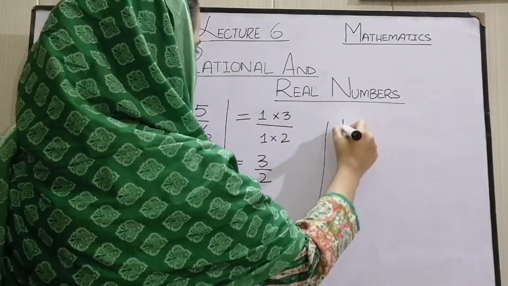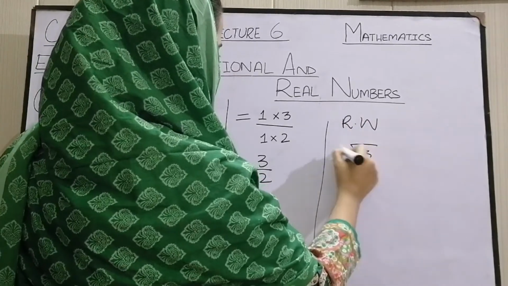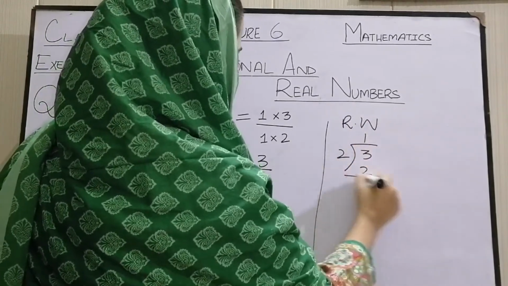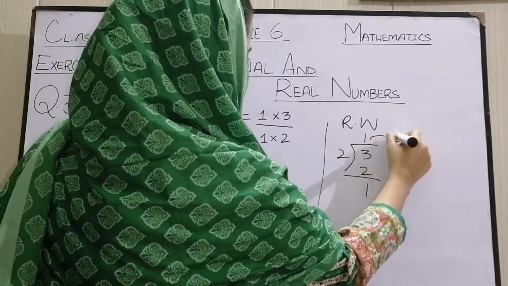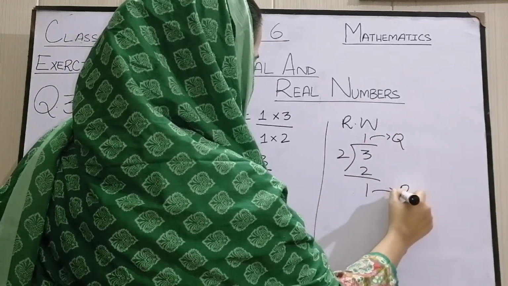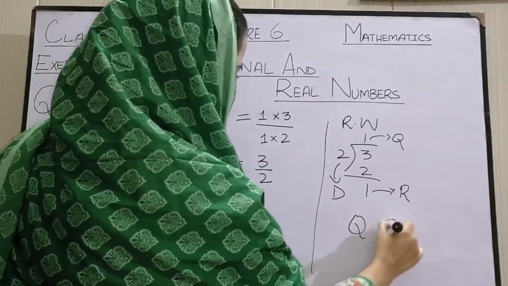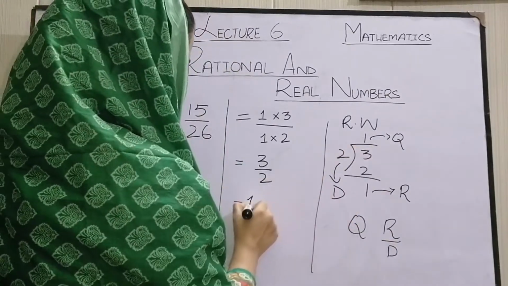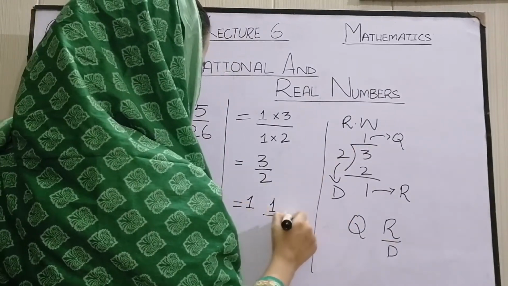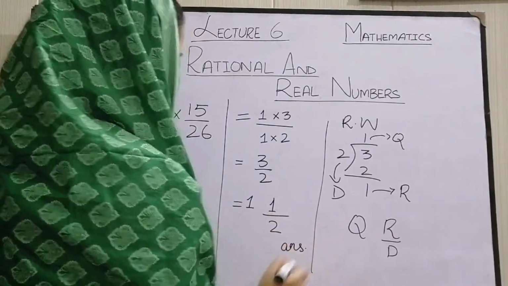Convert it into a mixed fraction. 2 ones are 2. This is quotient, this one is remainder and this one is divisor. Quotient plus remainder over divisor. Quotient is 1, remainder is 1 and divisor is 2. So 1 whole 1 by 2 is our answer.